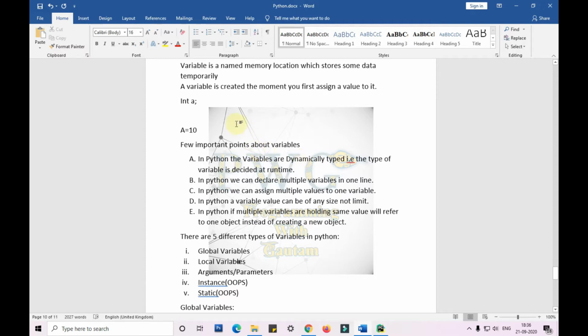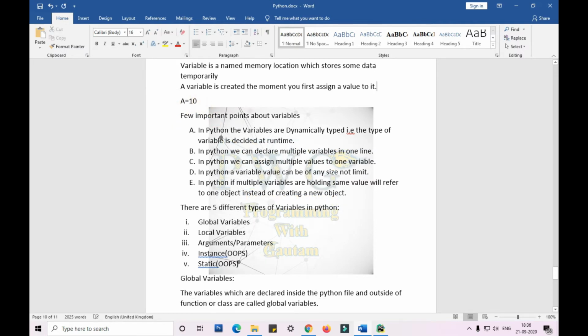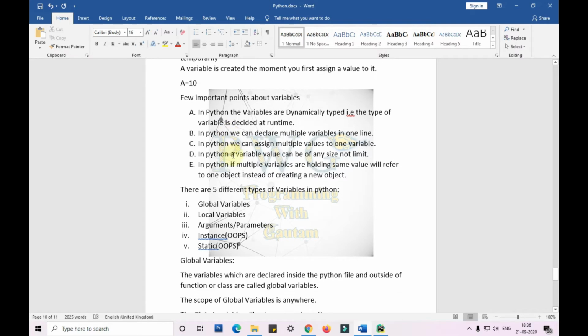But in Python, it's not like that. We can declare it directly like a is equal to 10, or b is equal to anything. The variable name can be any name except the reserved keywords in Python.